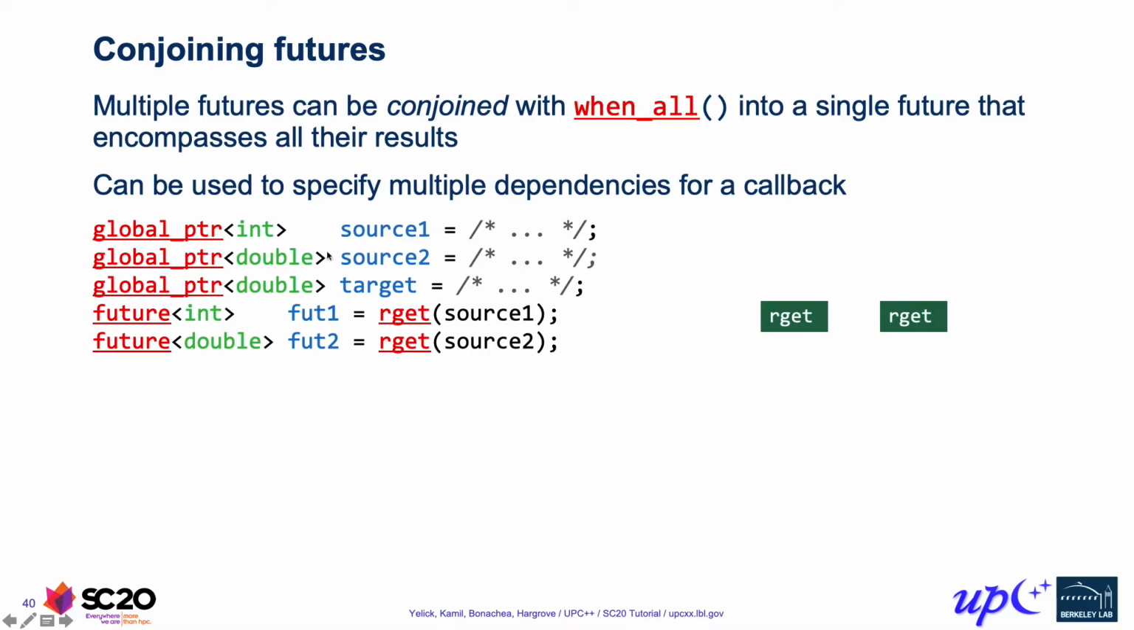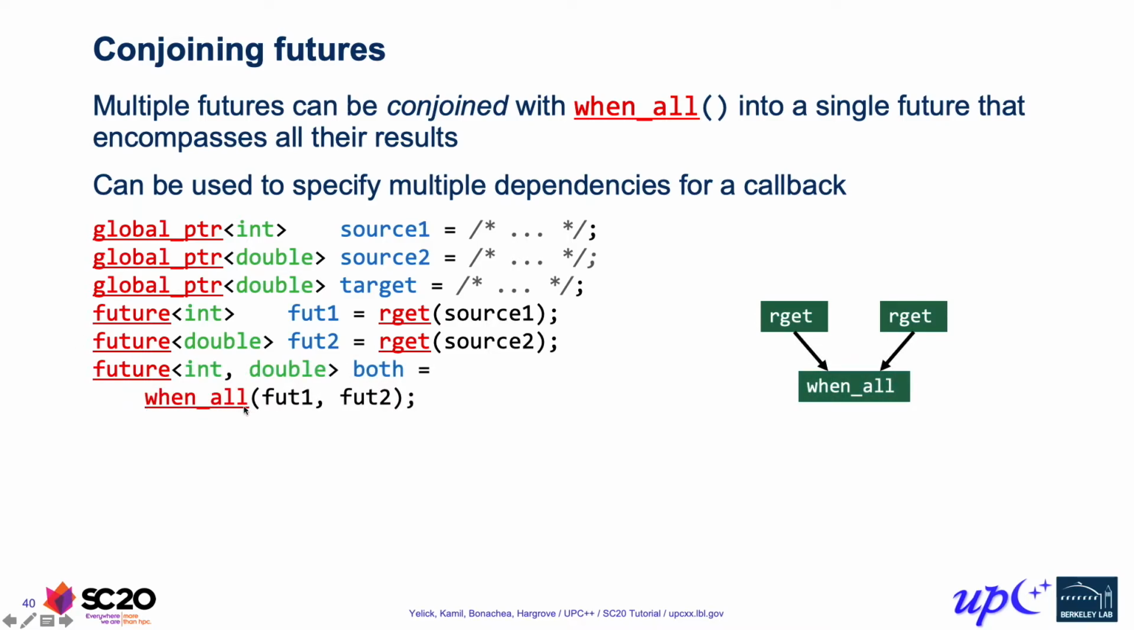So in this example over here, we have two source pointers, which we're going to obtain their values using rget. One is an int type and the other is a double type, so we get back a future int and a future double from our two rget operations respectively. By using when_all, we actually get a single future that encompasses the results of both of these futures. And if we look at the types here, we see that the first argument has type future int, the second argument has type future double, and so then our result has type future of both int and double.